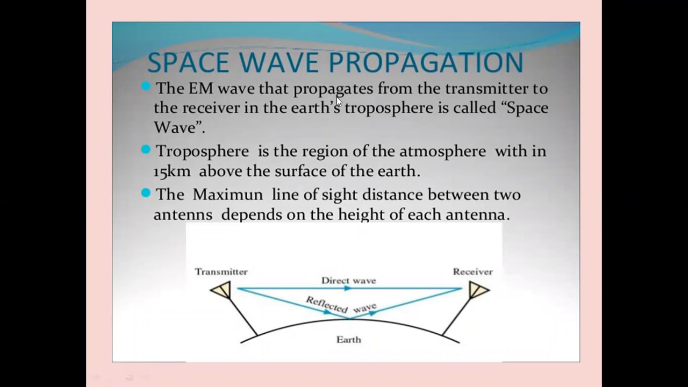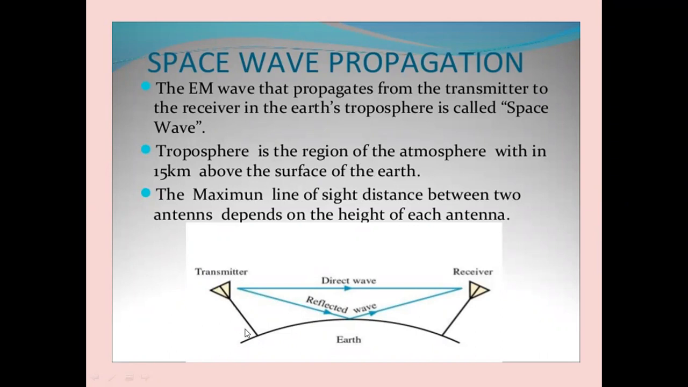So the EM waves that propagate from transmitter to the receiver in the Earth's troposphere are called space waves. The troposphere is the region of the atmosphere within 15 kilometers above the surface of the Earth. The maximum line of sight distance between the two antennas depends on the height of each antenna.